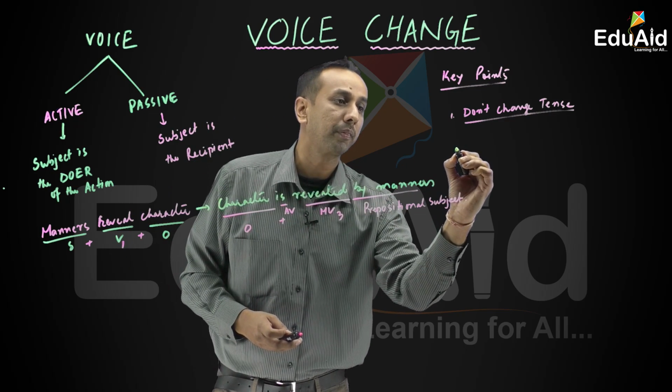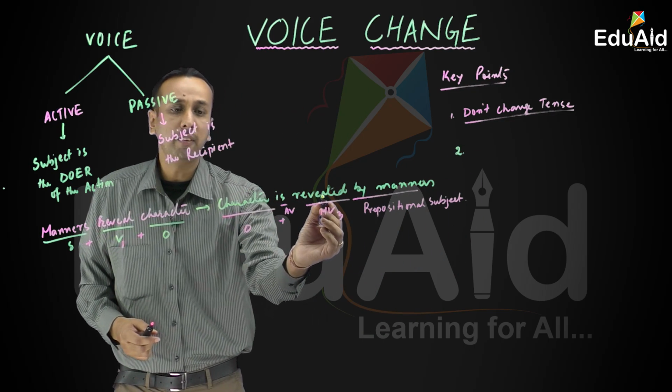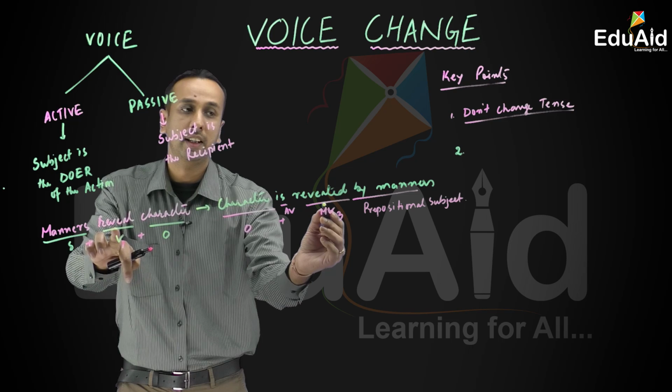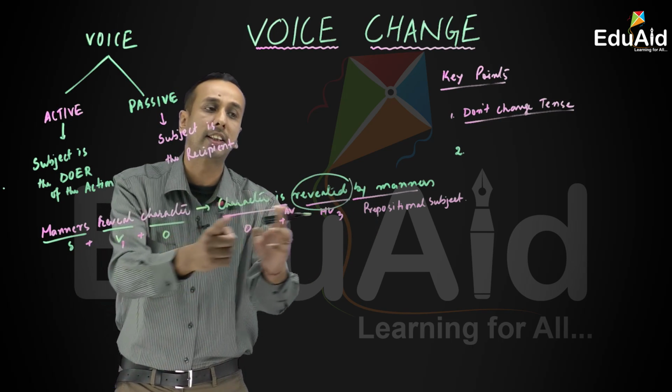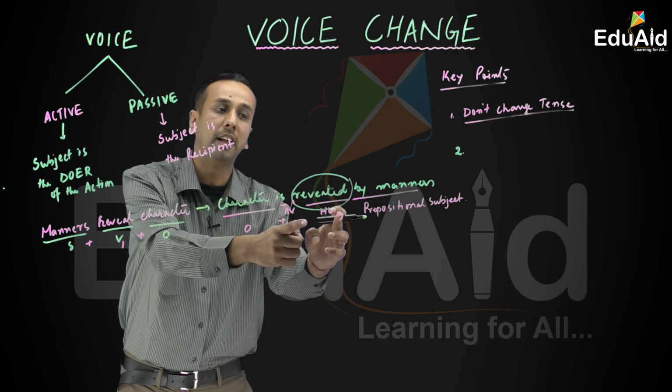Number 2, the main verb of the active, reveal, is converted into its third form. The main verb reveal is converted into its third form in the passive form.